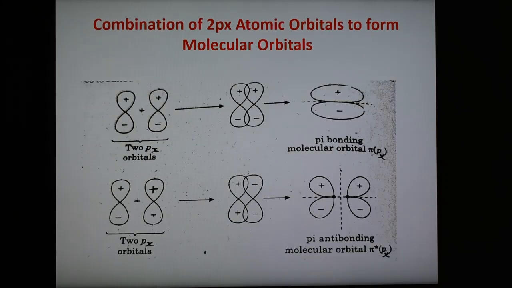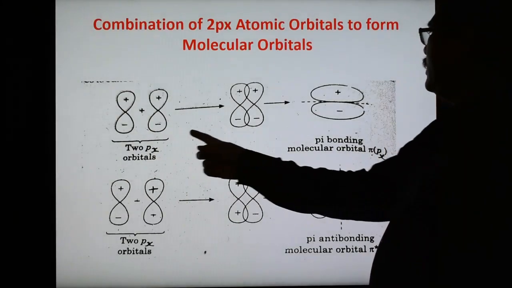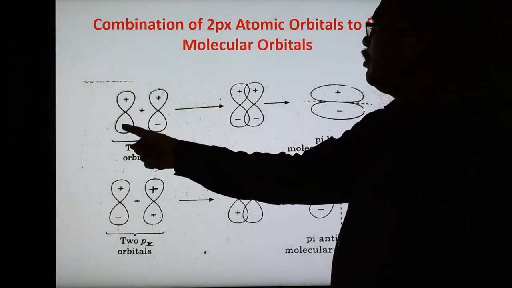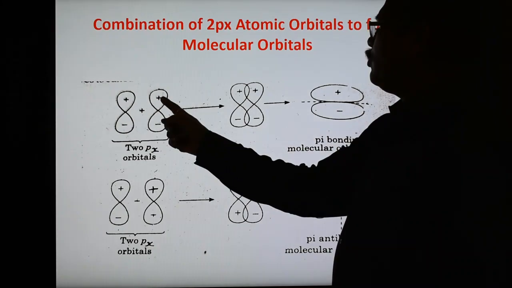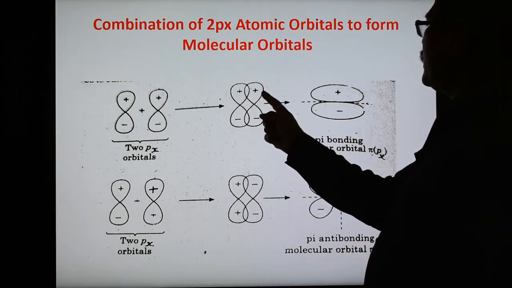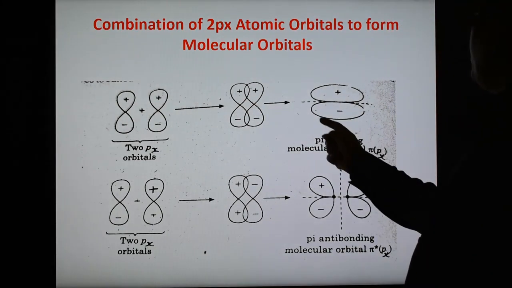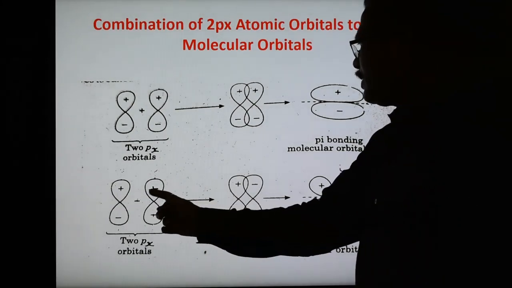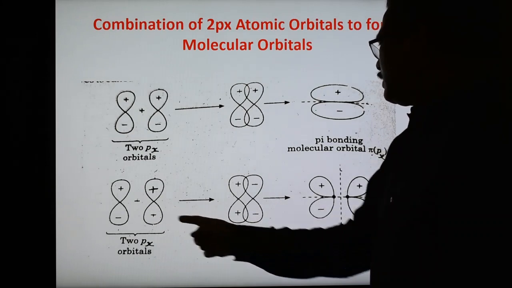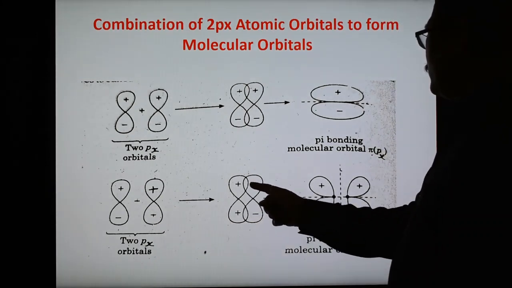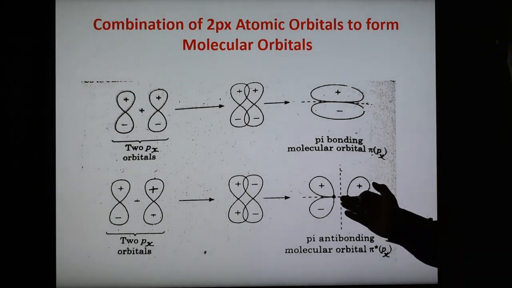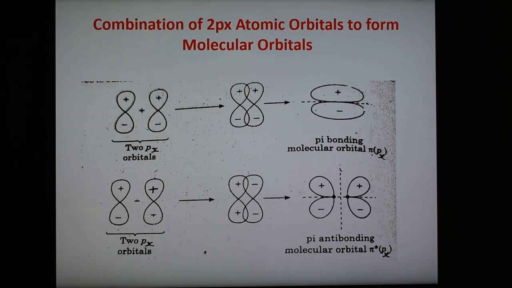Now here is a combination of 2px. Again, addition gives the bonding, subtraction gives the antibonding. Here this is one orbital, this is another orbital. They overlap sidewise, and plus-plus can combine, negative-negative, and in this way we get the formation of the bonding molecular orbital. But here it is quite different: plus-minus, minus-minus. So this cannot combine, and in this way we get electron charge density zero, and this is the antibonding molecular orbital.